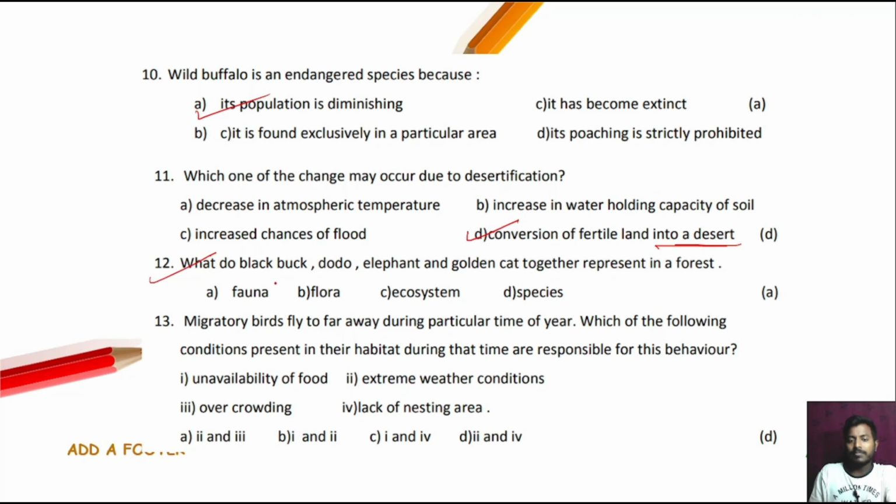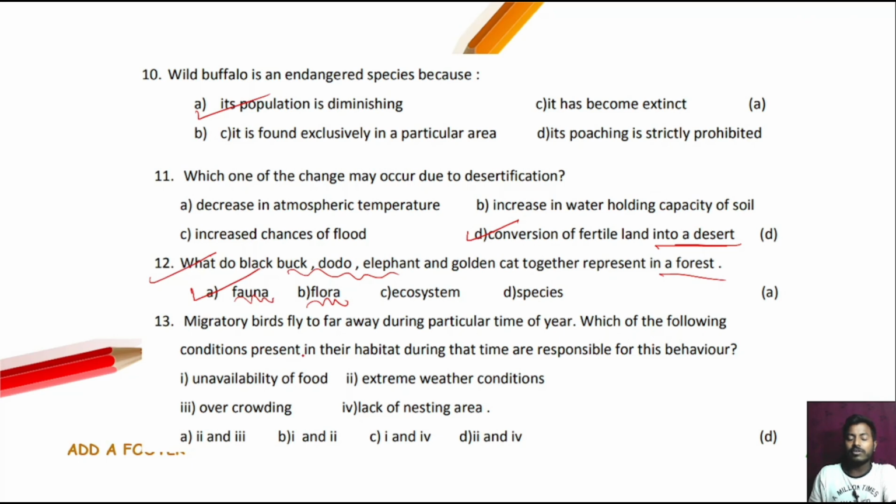Next question, question number 12. What do black buck, dodo, elephant and the golden cat together represent in a forest? Option number A, that is fauna. Flora means plant species, fauna means animal species, because these are animals, that's why fauna. Next question, question number 13. Migratory birds fly far away during a particular time of the year.